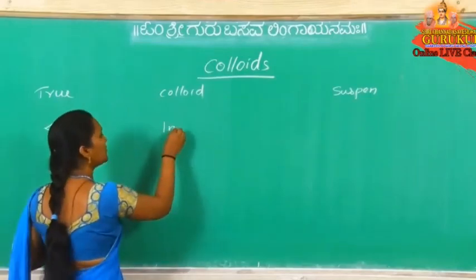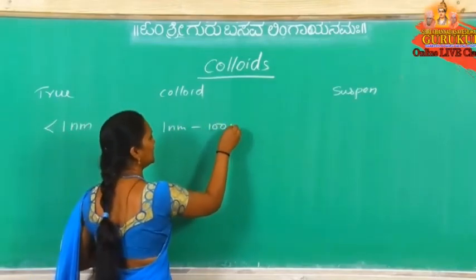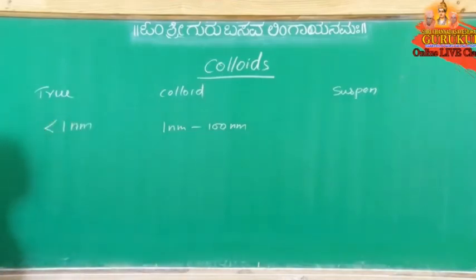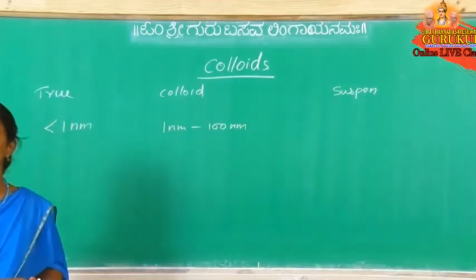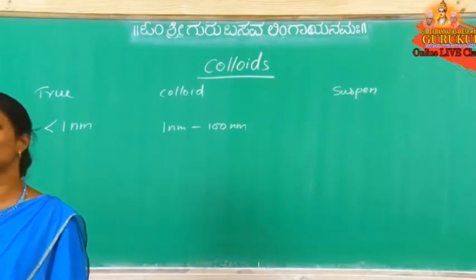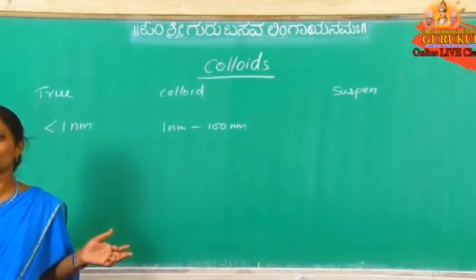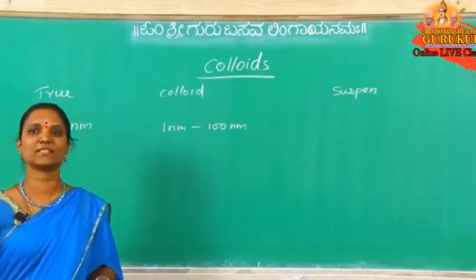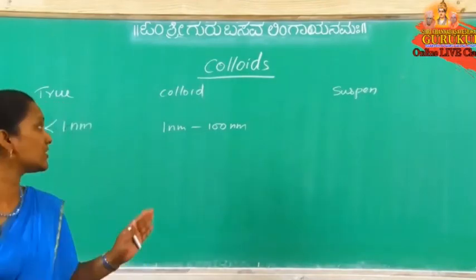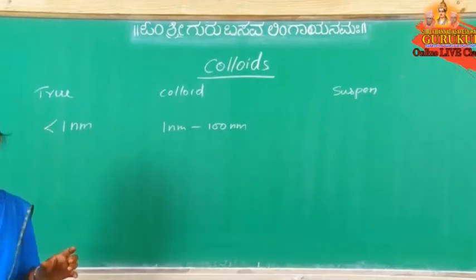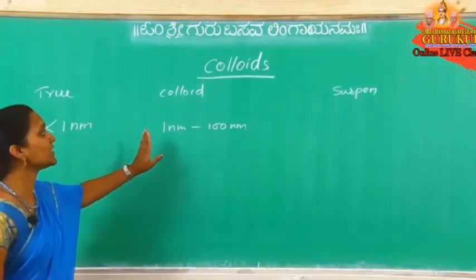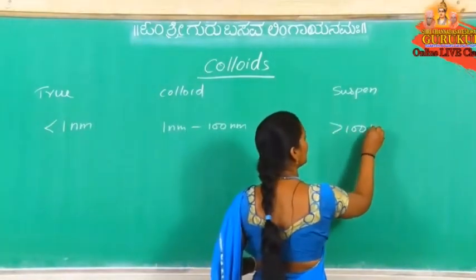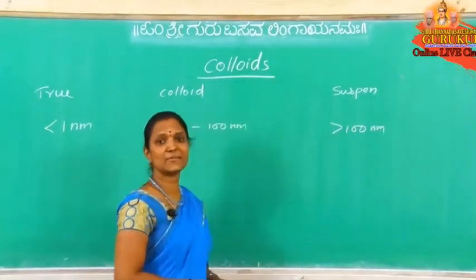If it is 1 nanometer to 100 nanometers (in some materials they give 1000 nanometers), that is 10 angstroms to 1000 angstroms. If given in angstroms, centimeters or meters, you convert. So if the solute particle size is 1 nanometer to 100 nanometers, then that solution is a colloidal solution. If it is greater than 100 nanometers, then that is a suspension.